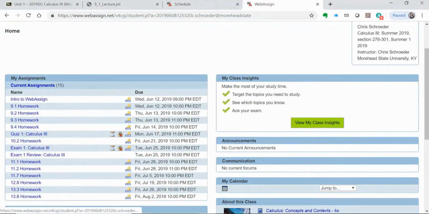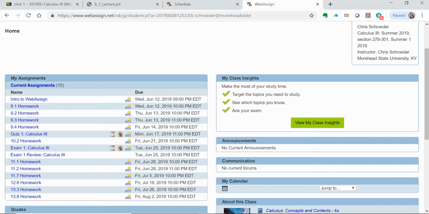You can see quiz 1 has these 3 symbols. This means it's timed, this means that you have to do it in the lockdown browser, and this means there's a password. I'll send out the password for the quizzes a day or 2 before they are due. You can use other resources for quizzes. You don't have to be proctored, but it is going to be timed, usually 45 minutes. It'll be about 3 or 4 questions.